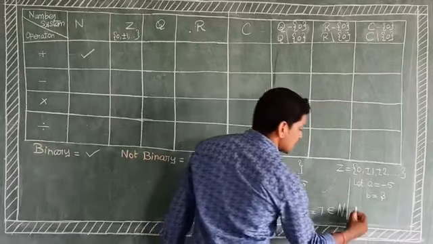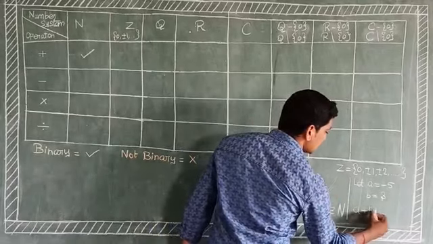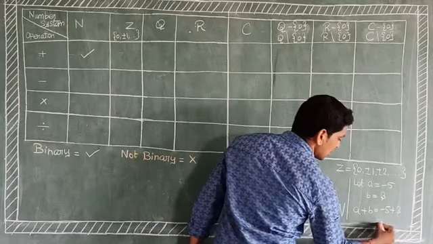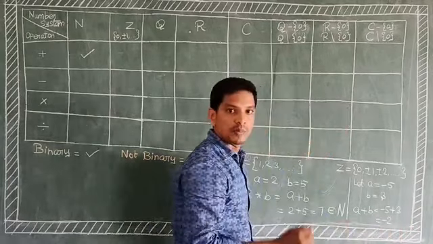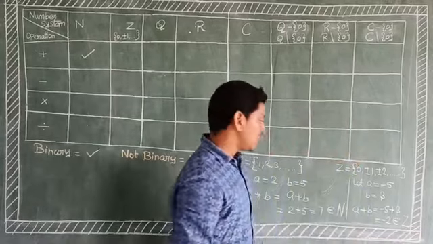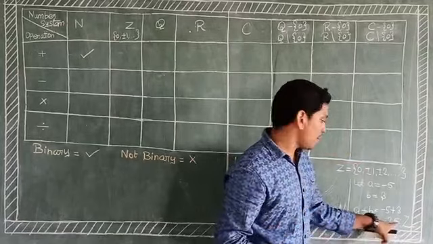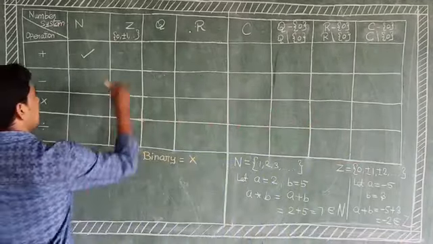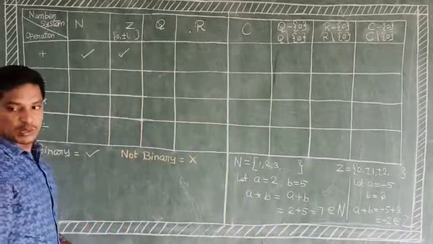The operation A plus B is minus 2 plus 3 equal to 1. This outcome belongs to capital Z. Therefore, the resultant belongs to the set, which means it satisfies the relation, binary.